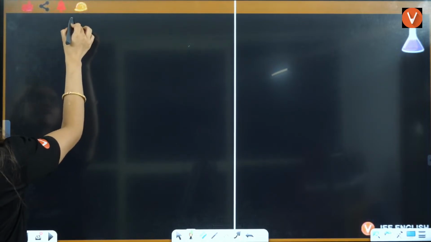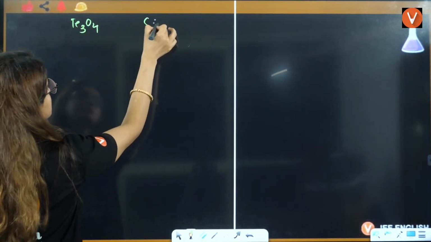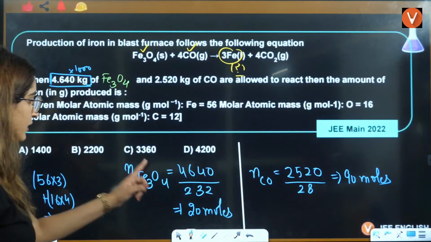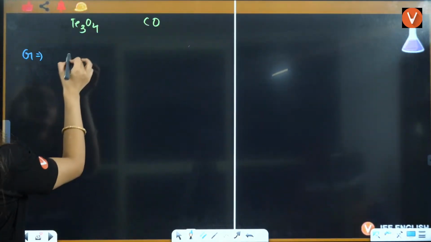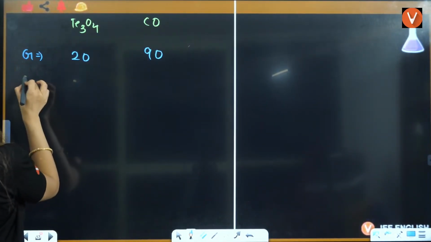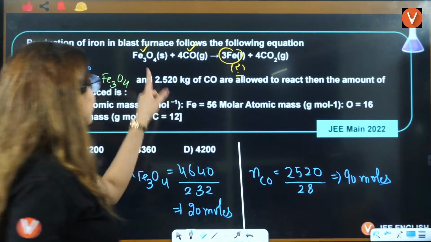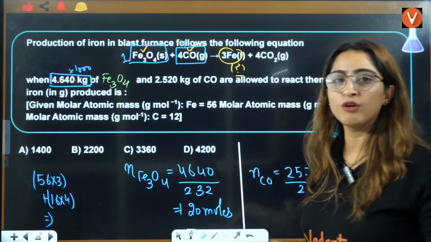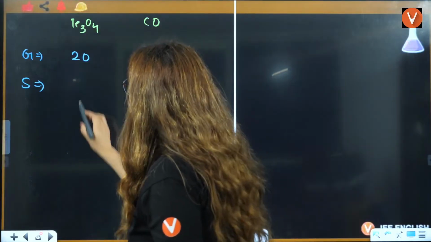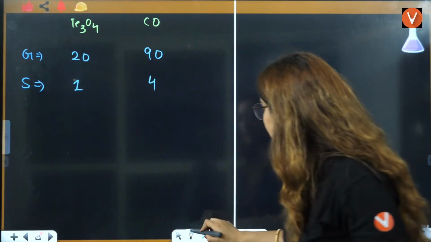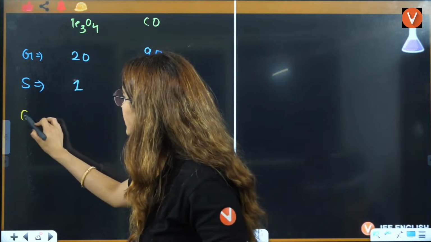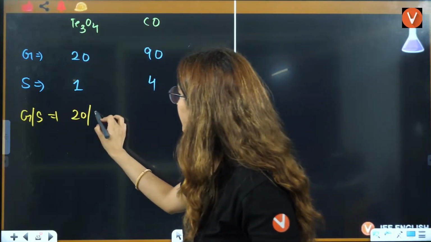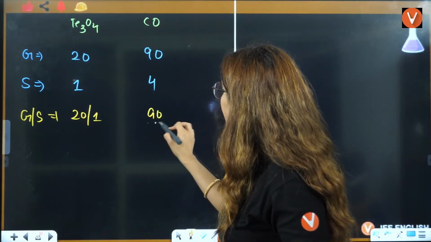So, this is Fe3O4 and this is CO, right? I will firstly write what is given to you. Here, Fe3O4 is 20, that is 90. So, I will write 20 and this is 90. And stoichiometry, can you see? Fe3O4 is given in the reaction, this is 1, this is 4. So can I write 1 and 4 here? Then after that, when I will calculate moles by stoichiometric coefficient, here it will be 20 by 1, right? And this will be 90 by 4, right?